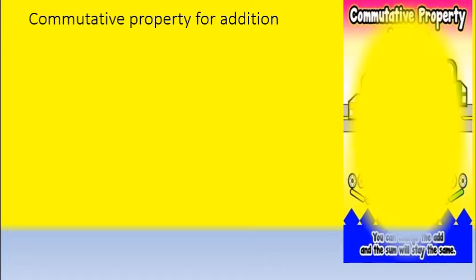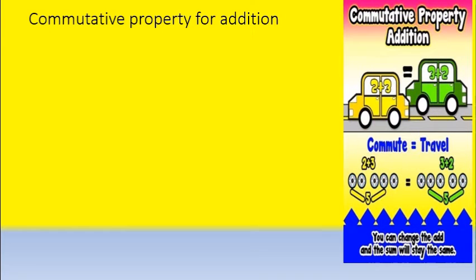Children, now we are going to see the commutative property for addition. Children, as you saw in the video, for a few activities, the order doesn't matter. Our commutative property is also like that. Yes, here also the order doesn't matter. Let us see how. See this picture.